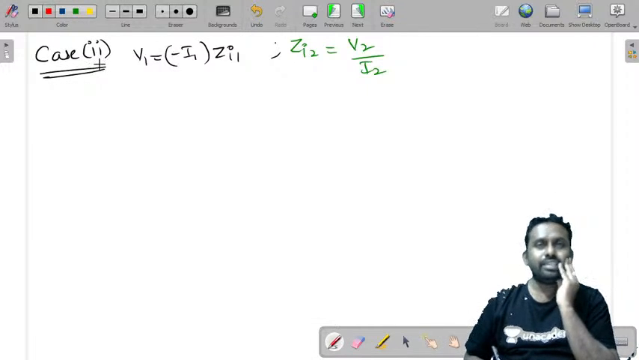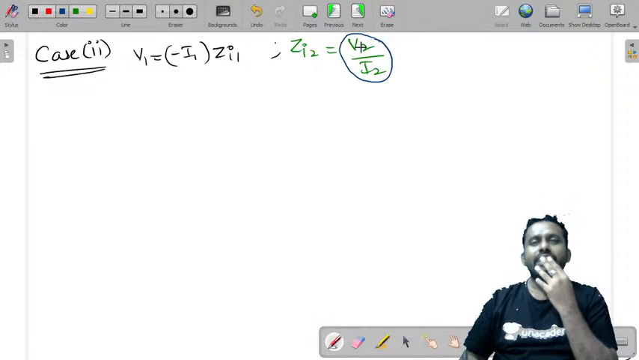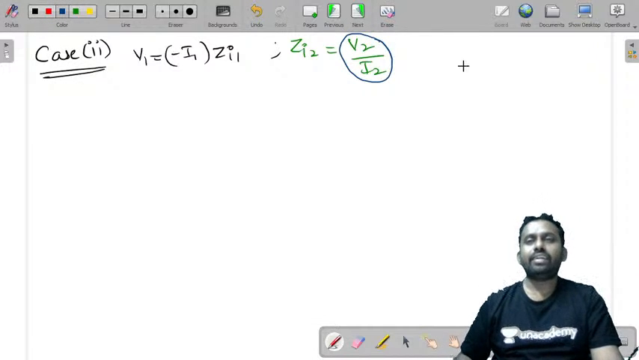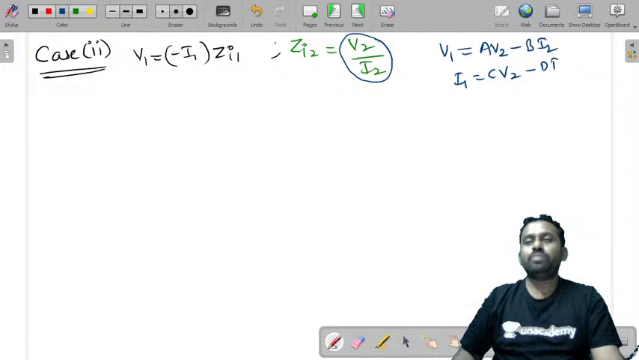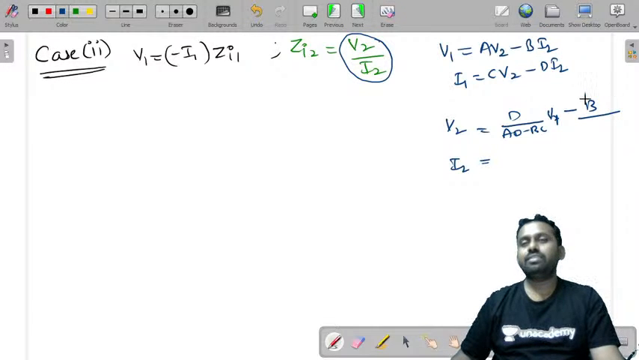Now let us try to consider, we need to substitute this V1 and find V2 by I2, right? Because you are interested in finding V1, V2, I2, I'll try to write these equations as V1 is equal to AV2 minus BI2, I1 is equal to CV2 minus DI2. So I can write V2 and I2 also. Just take the inverse of this. You'll get D by AD minus BC into V1 minus B by AD minus BC into I1.